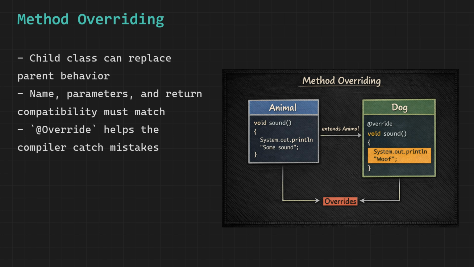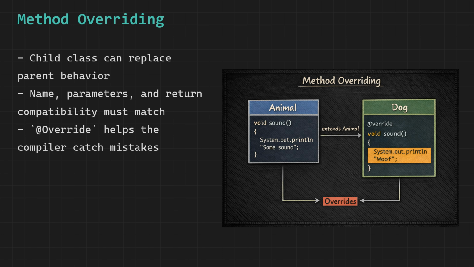When a child class provides its own implementation of a method that already exists in the parent class, it is called overriding. Three rules must be followed strictly. The method name must be identical. The parameters must be identical, same types, same order, same count. And the return type must be the same or a compatible type. If any of these conditions are not met, it is no longer overriding.